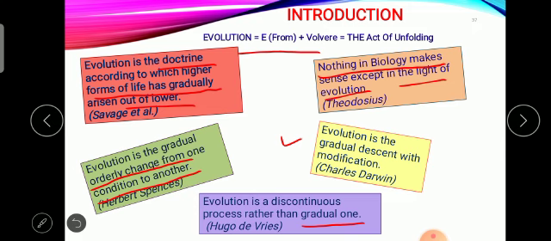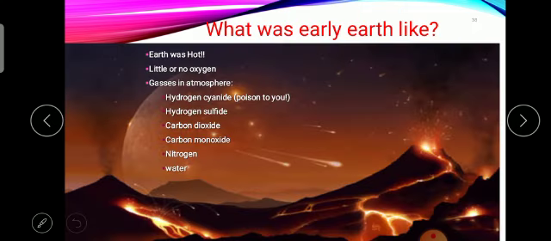Afterward, the next one we see is, what about the early earth? Early earth looked hot, with little or no oxygen in the atmosphere. There was hydrogen cyanide, hydrogen sulfide, carbon dioxide, carbon monoxide, nitrogen and water. But the most significant phenomenon here is the absence of oxygen.